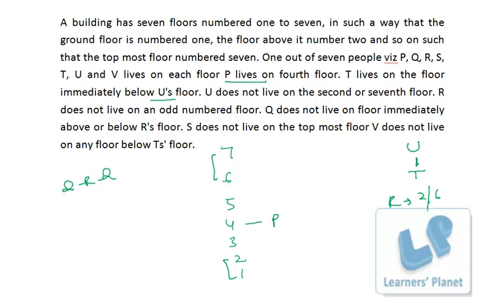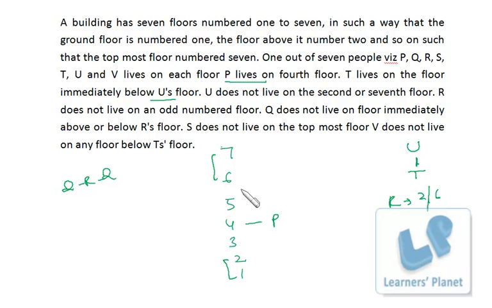Now in these sort of puzzles, some hit and trial will be there, because there is a possibility that whatever I do for the first time may or may not be correct, but in the second and third step we'll get to know whether it was correct or not, right? So suppose I have the UT combination, and as I told you, as it is given, over 2nd and 7th floor is not possible. So U does not live on 2nd or 7th floor. So U cannot be over here, that means T cannot be over here.